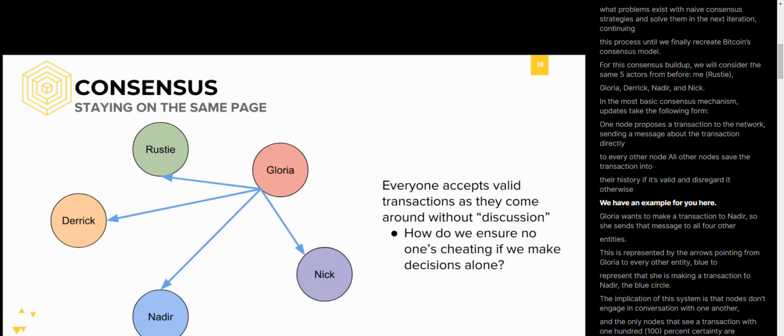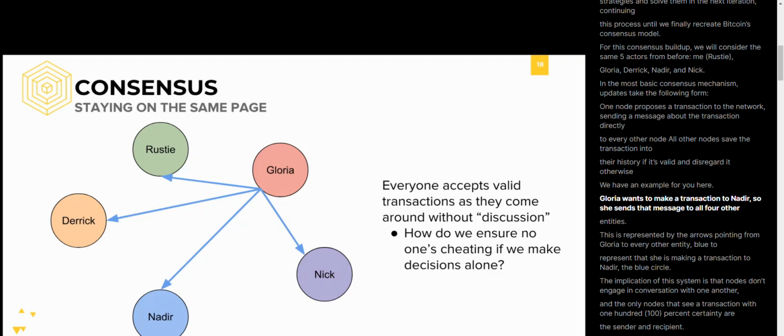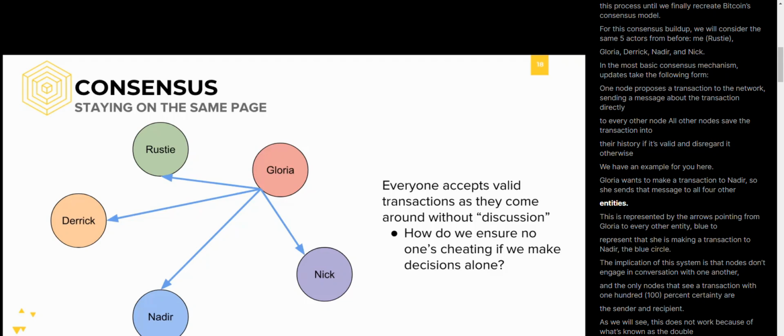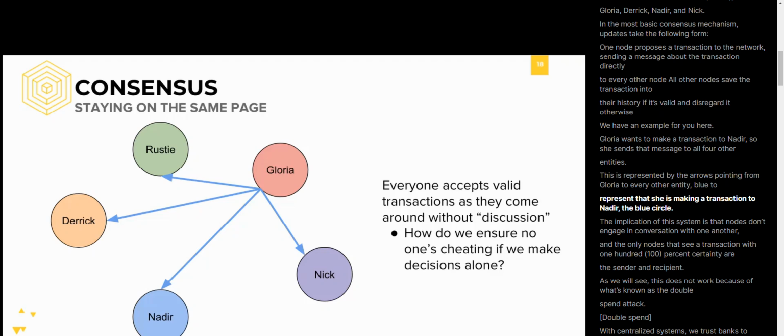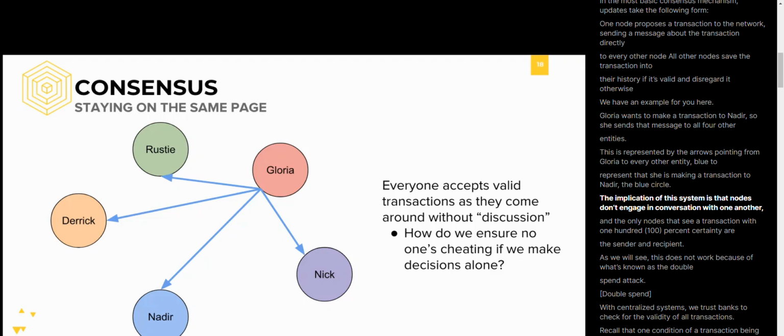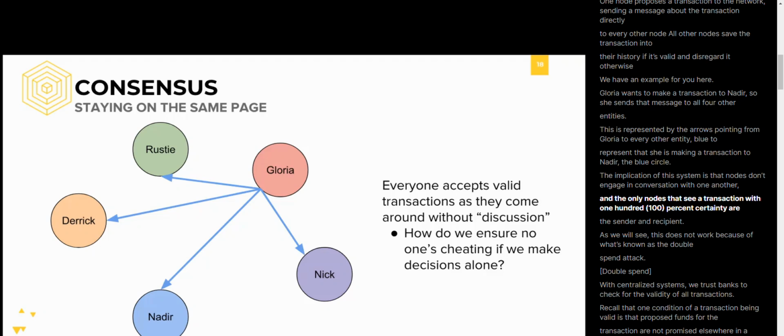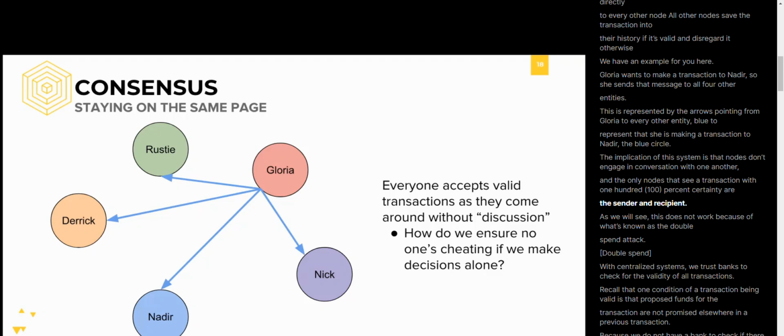We have an example for you here. Gloria wants to make a transaction to Nadir, so she sends that message to all 4 other entities. This is represented by the arrows pointing from Gloria to every other entity, blue to represent that she's making a transaction to Nadir, the blue circle. The implication of this system is that nodes don't engage in conversation with one another, and the only nodes that see a transaction with 100% certainty are the sender and the recipient.